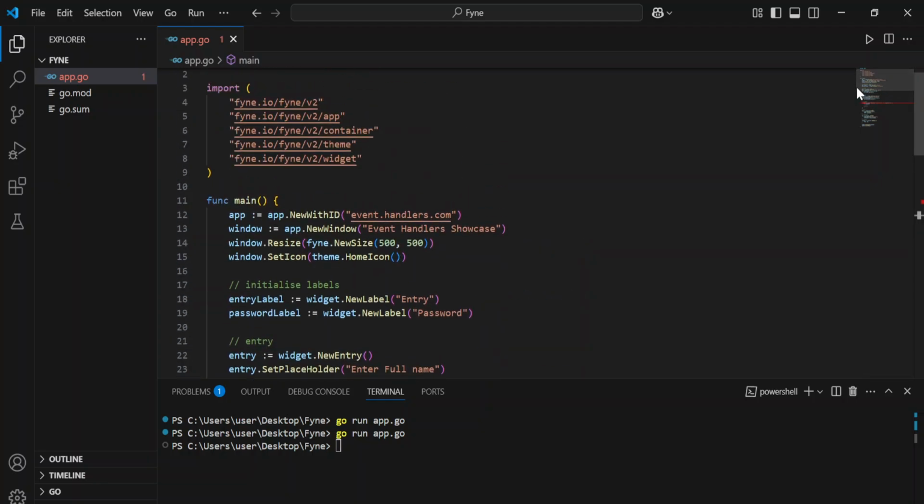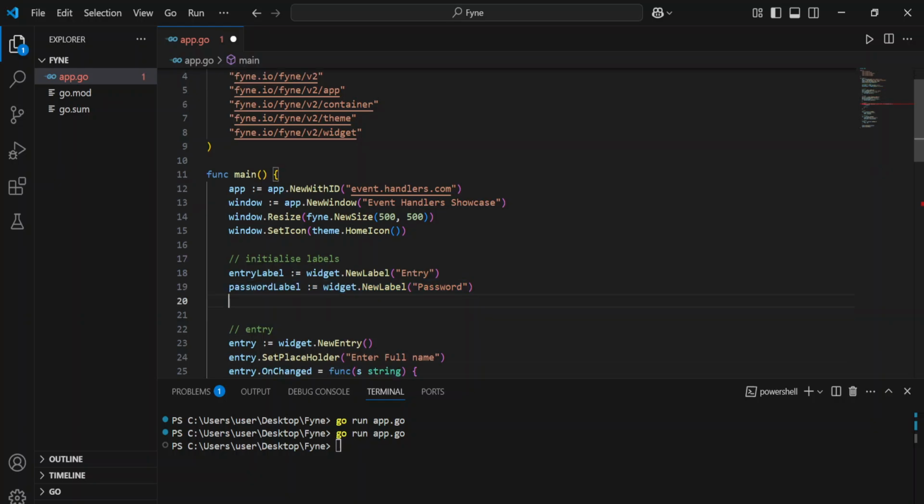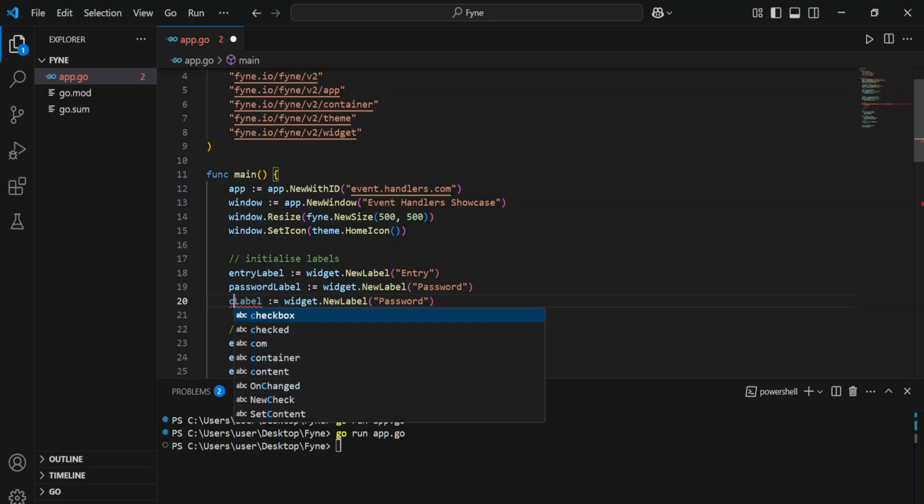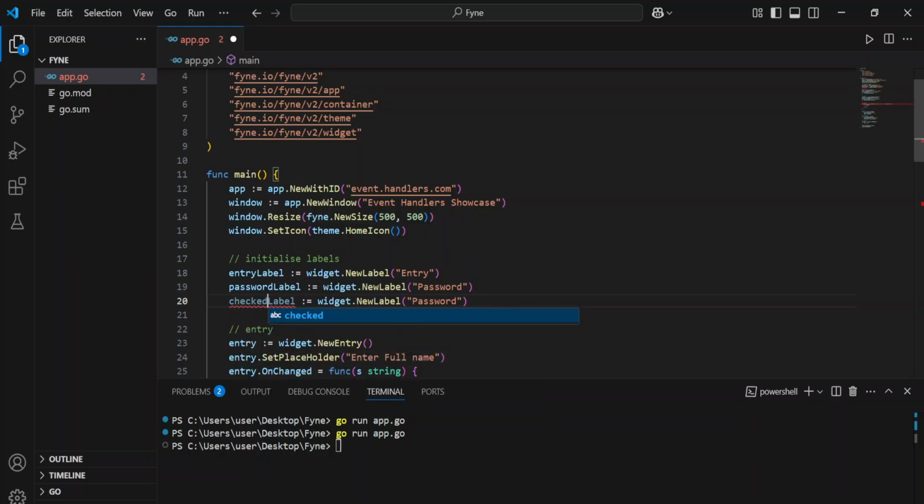So we can come back here and define our label, and then we can say here checked label. Checked label, and then initially it's false, so let's just say it's not checked.